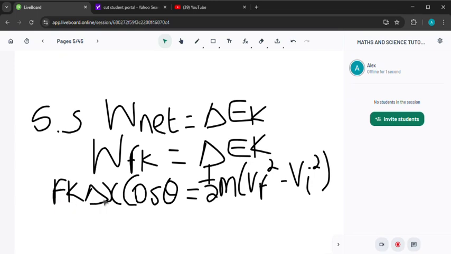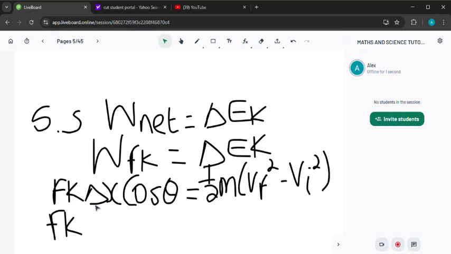Delta x is our displacement, which is 3, and then cos of theta. The confusion is on this angle. This angle simply represents the angle between the direction of the force and the direction of the motion.